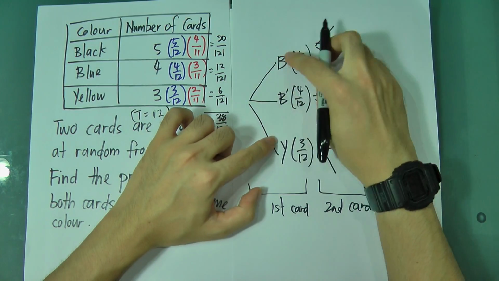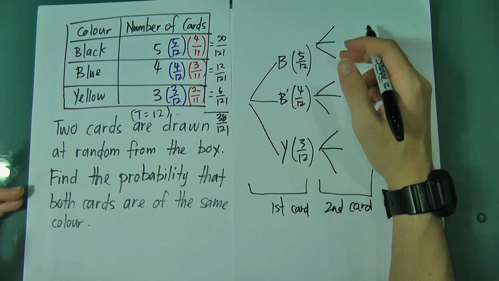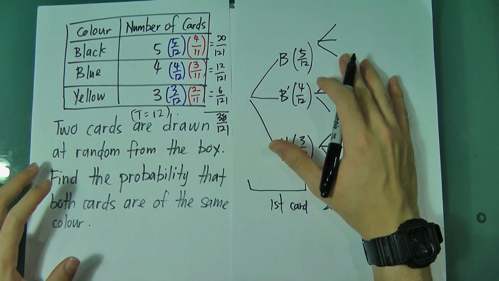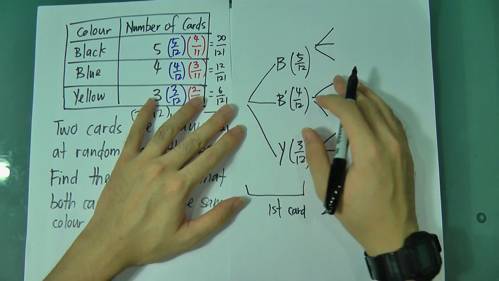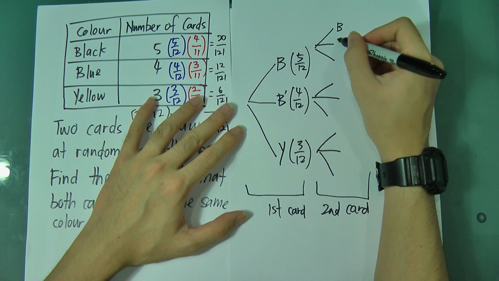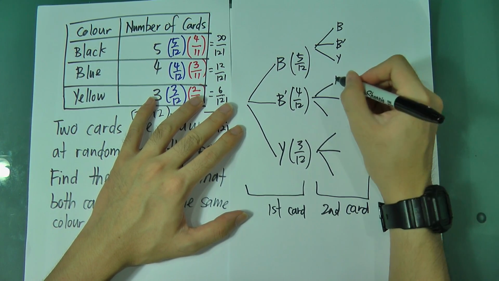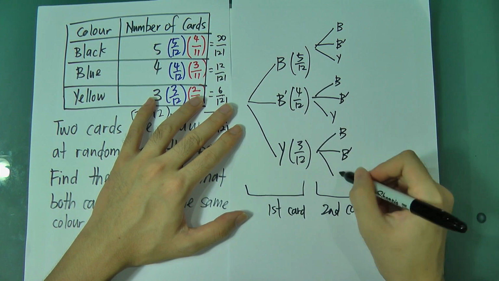If the first draw has 2 branches, you have to depend on the case. It does not mean it must always happen like this. You have to understand the case and then draw it. I recommend you do more practice on this. So I have black, blue, yellow, black, blue, yellow, black, blue, and yellow.